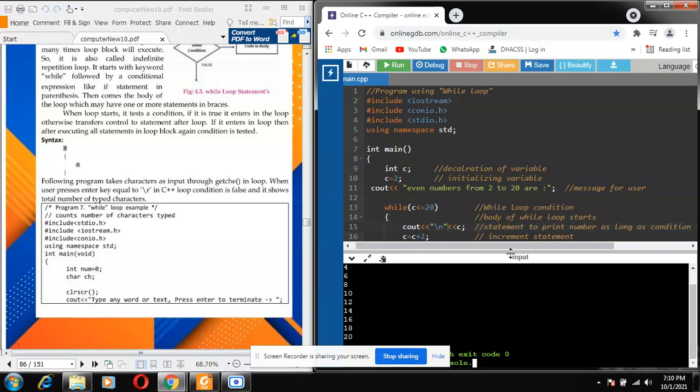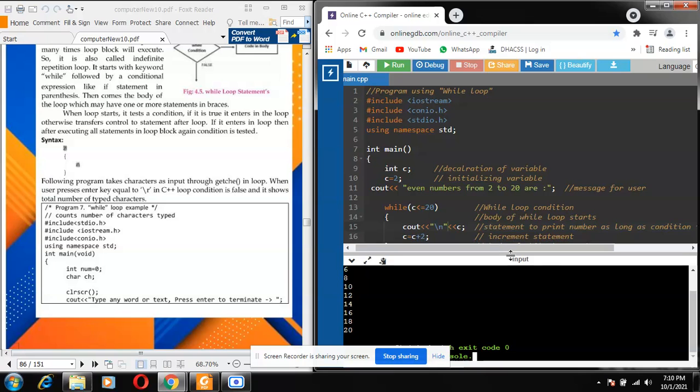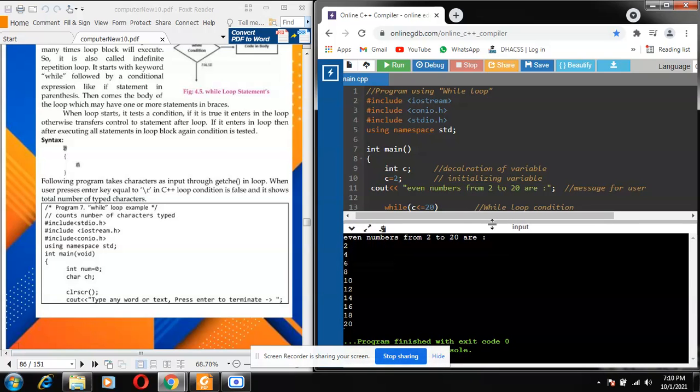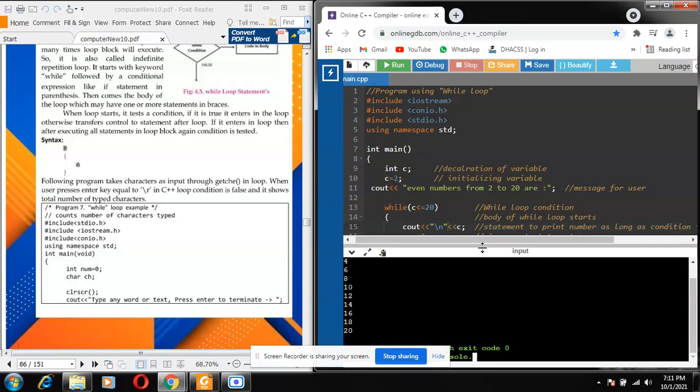So the condition is true as C is 2, the statement is executed, and line number 16, C equals C plus 2, will increment the value and give control back to the while condition at line number 13. When you add 2 to 2, it becomes 4. Is 4 less than or equal to 20? Yes. Then it will enter the loop body and print the number 4. This is how it works.